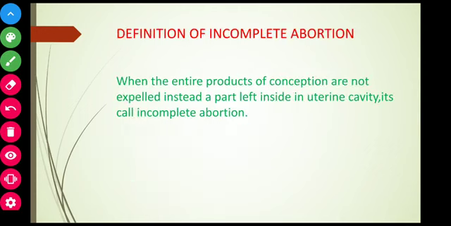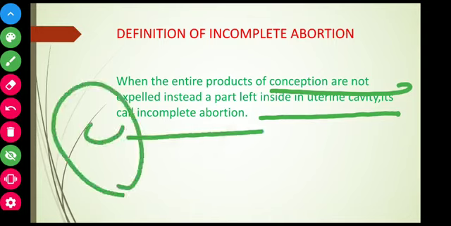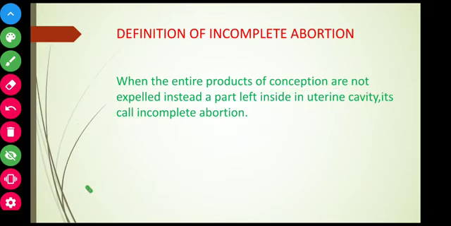So in incomplete, what happened here? When the entire products of conception are not expelled out, instead a part is left inside in the uterine cavity, it is called incomplete abortion. As I said, the conceptual material came out, but there are certain tissues inside, so that is called incomplete abortion.